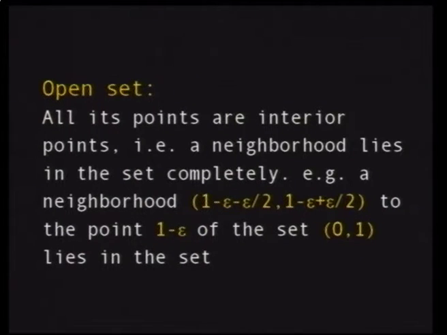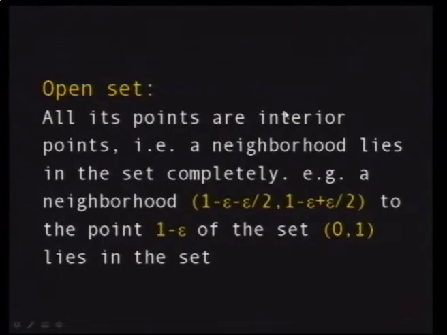Whereas if the set does not contain all its limit points, we call it an open set. For example, in the open interval from 0 to 1, 1 is a limit point of the set, and yet is not an element in the set. But any point, for example one half, is a limit point and an element in the set. So it contains limit points that are elements of the set, and a limit point that is not. Since it doesn't contain all its limit points, but all its points are interior points.